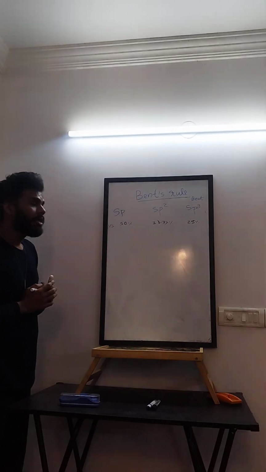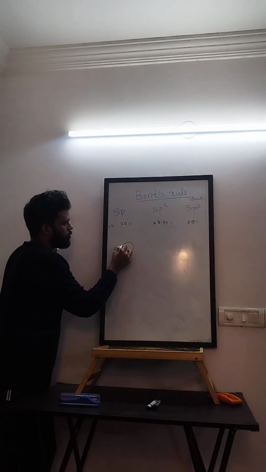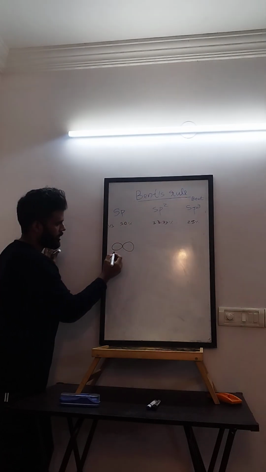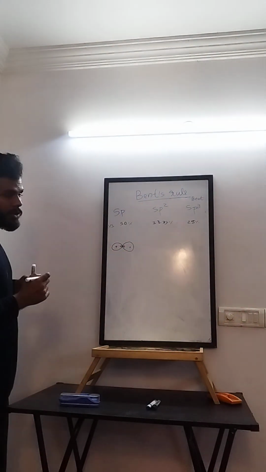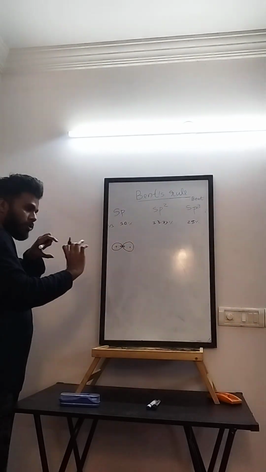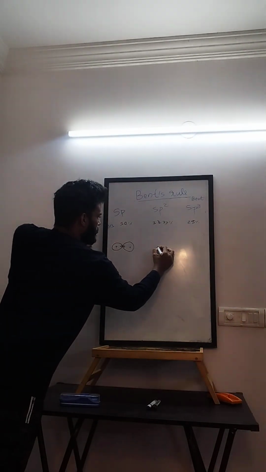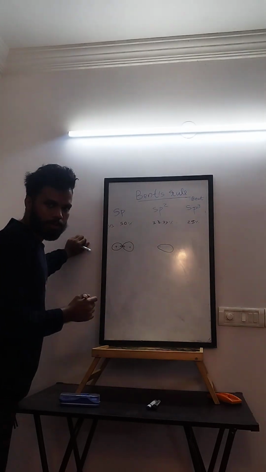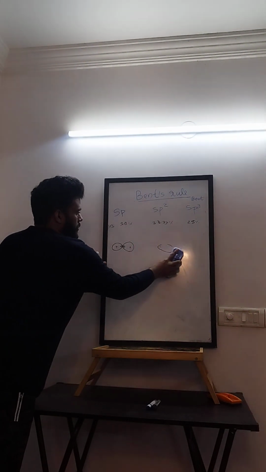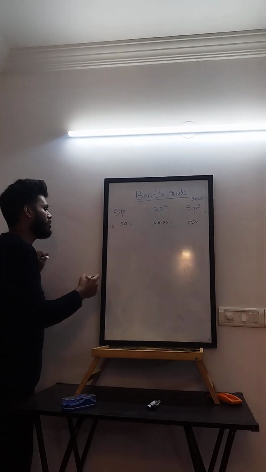So how will this look? This will look more round. I hope this is clear to you, right? You already know how this will look. It will look like this. Now what about SP2? SP2 will be a little more slender and longer. I'll just express one orbital, because for SP3 we'll have to draw the whole geometry.